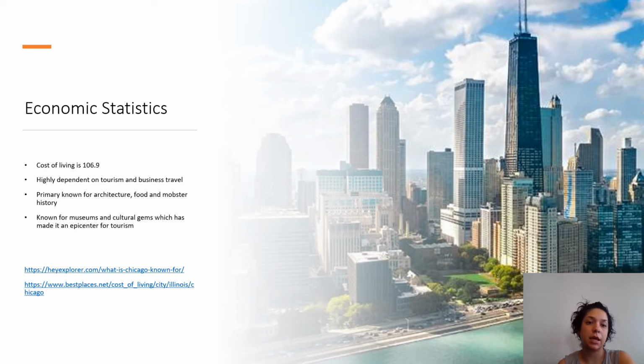Economic statistics. Cost of living is 106.9, highly dependent on tourism and business travel. Primarily known for architecture, food, and mobster history. Known for the museums and cultural gems, which has made this an epicenter for travel tourism.